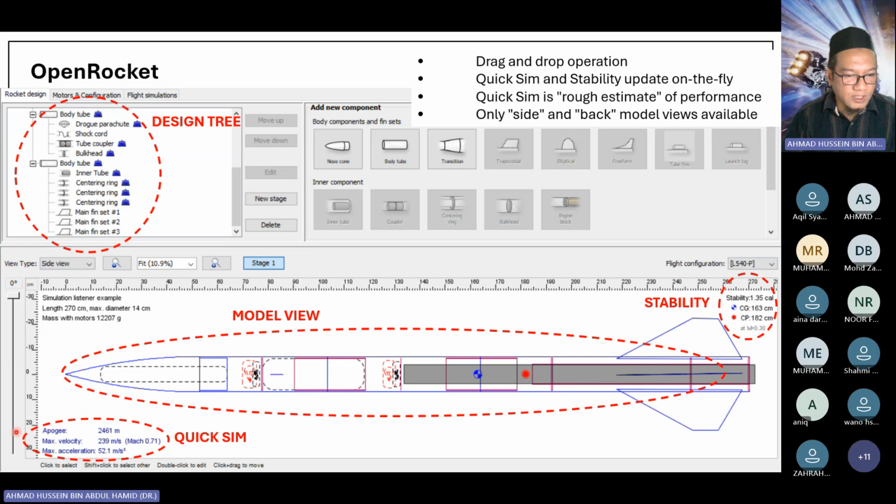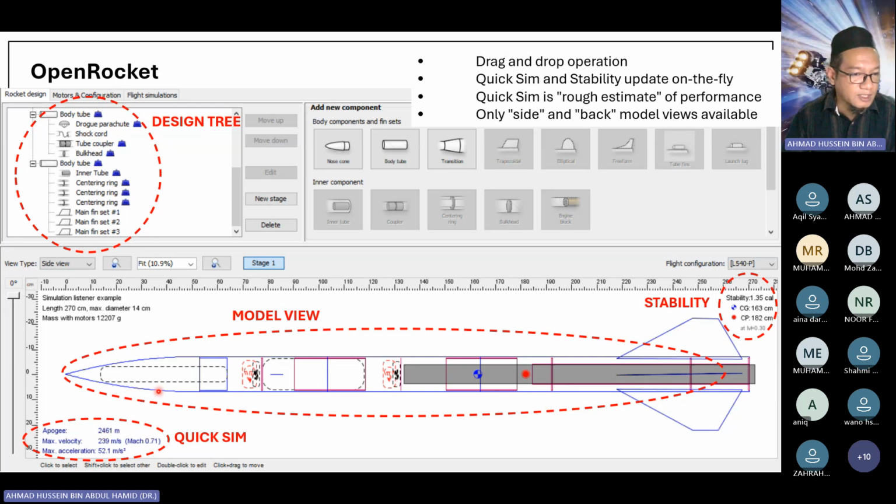Quick Sim is the advantage of this software, in that it will update the performance of the rocket, for example the apogee, the maximum velocity, and the maximum acceleration, as you add the components. It's a real time, on the fly update. That is the advantage of OpenRocket. For example, if I change the shape of the nose cone, definitely the drag will change, and once the drag is changed, the apogee will change.